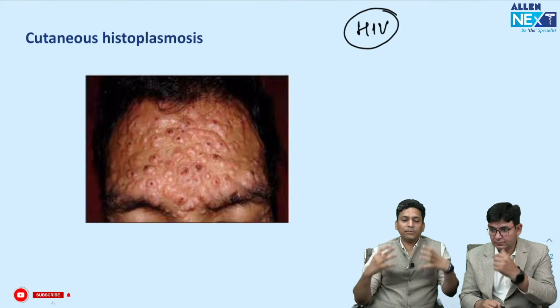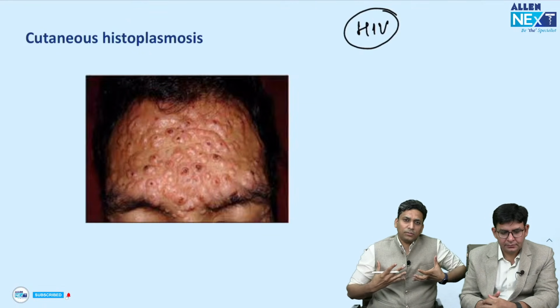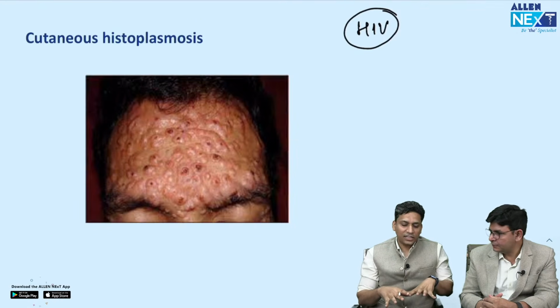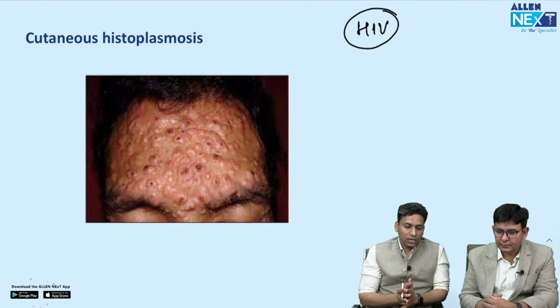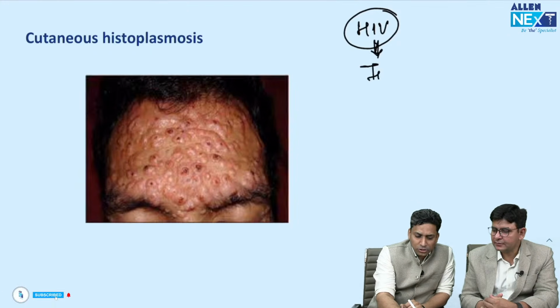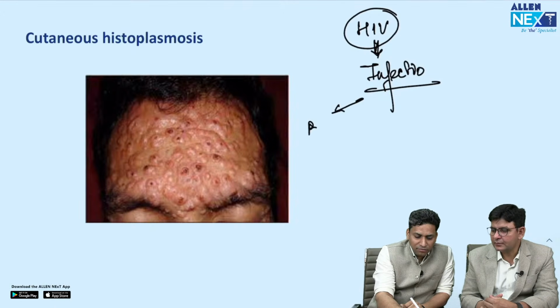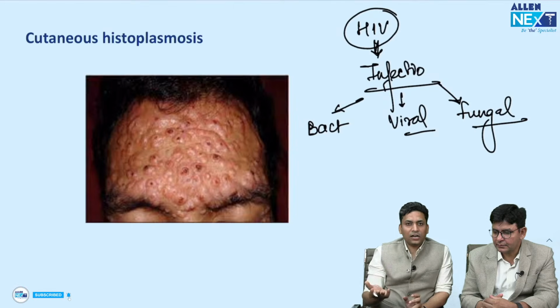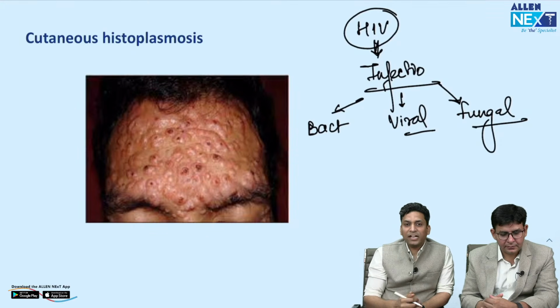ठीक है, अब जब भी हमारे दिमाग में immunocompromised condition आती है तो हमारे दिमाग में second चीज क्या आती है कि because patient's immune system is compromised, there are more chances of infection. Okay, so obviously इस patient को infection हुआ होगा. अब infection तो बहुत सारे होते हैं, ये कोई bacterial infection हो, या फिर ये वायरल इन्फेक्शन हो, और it can be फंगल इन्फेक्शन. So there can be different types of infection which can occur in immunocompromised patient. They might present with bacterial, viral and fungal infections.